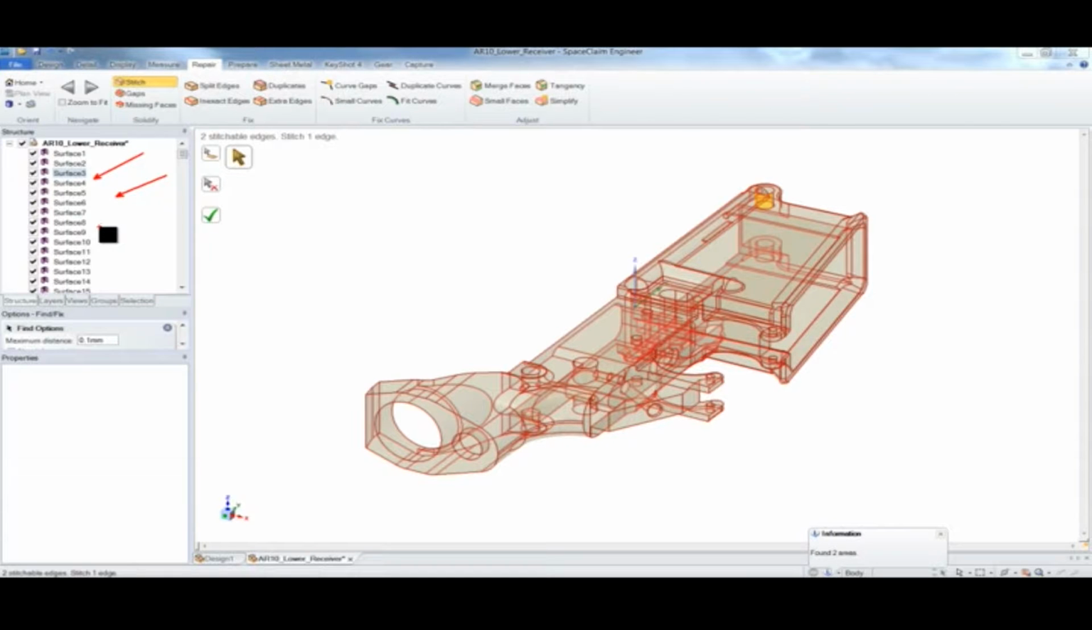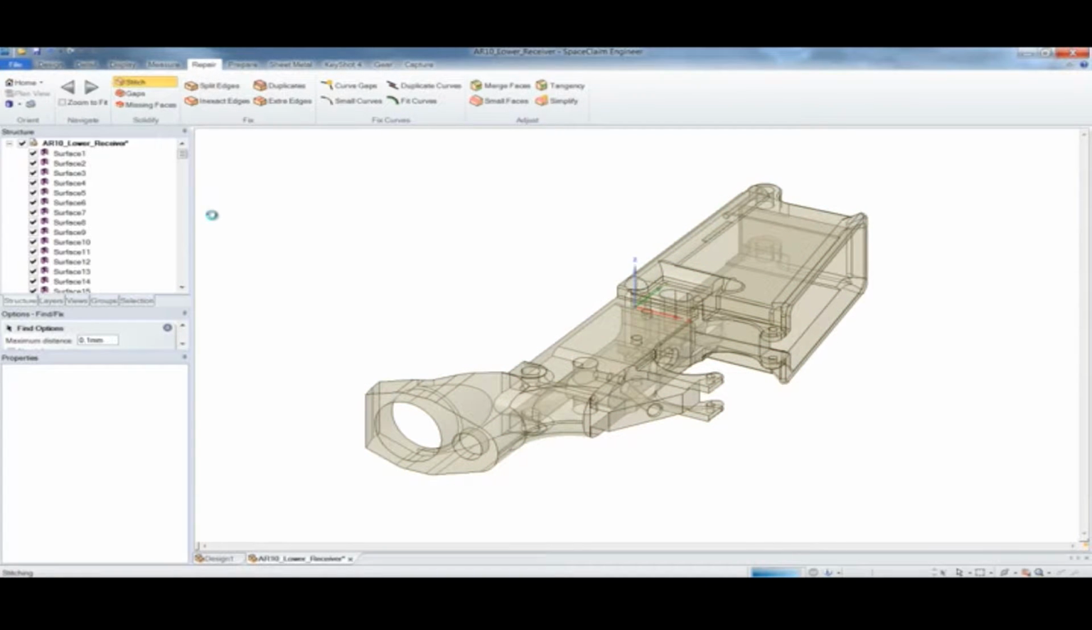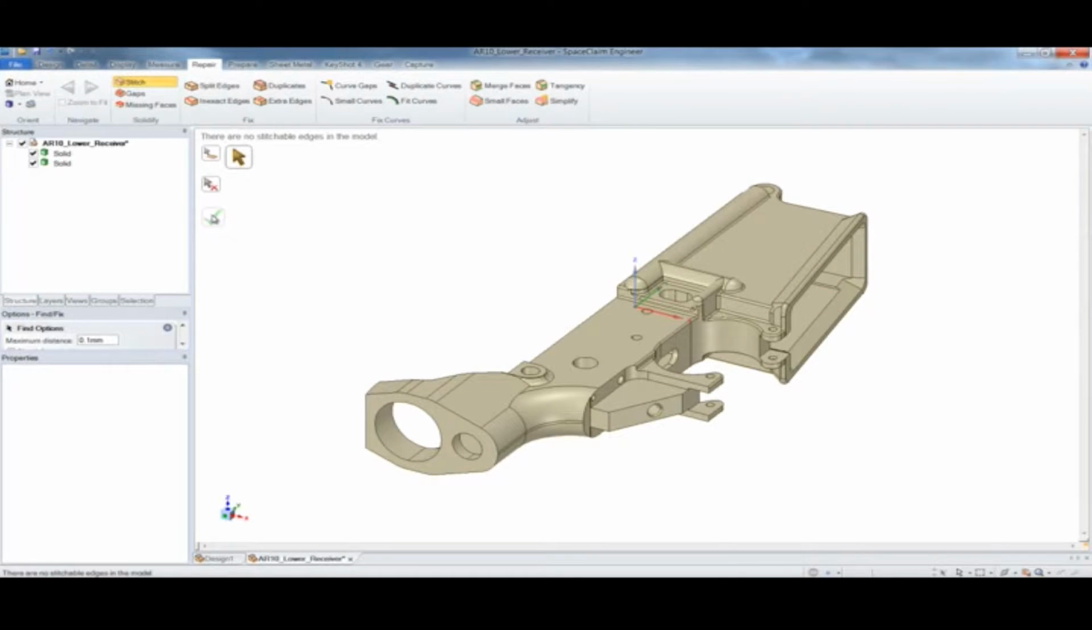Due to the geometry problems, we can go under and use our Repair tab to interrogate the model. The Stitch tool allows you to find and sew up all surfaces that are not watertight. Notice that a lot of the tools inside of SpaceClaim are very automated, and all you have to do is just click the green check mark to proceed.